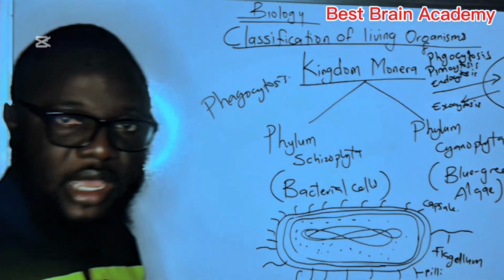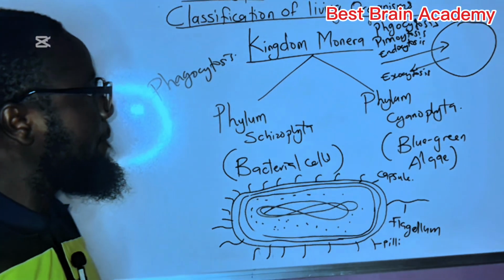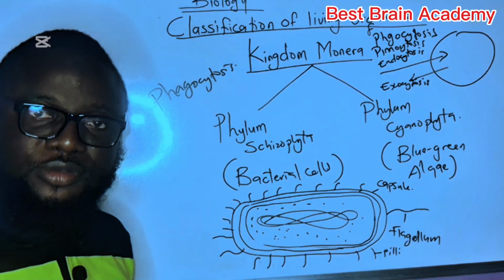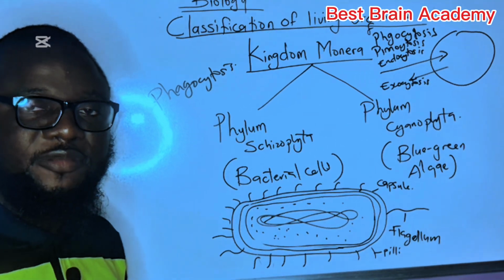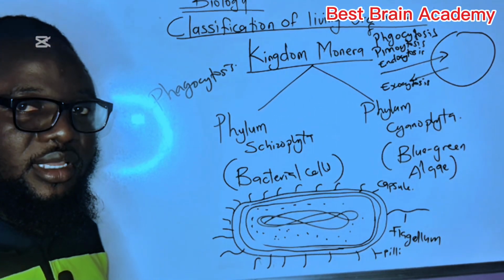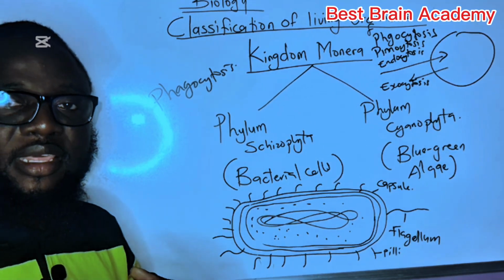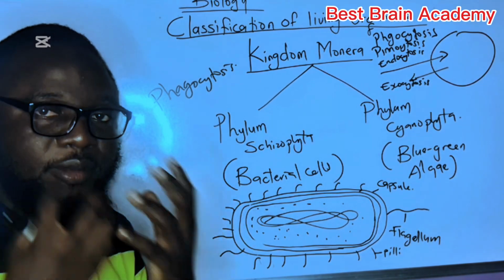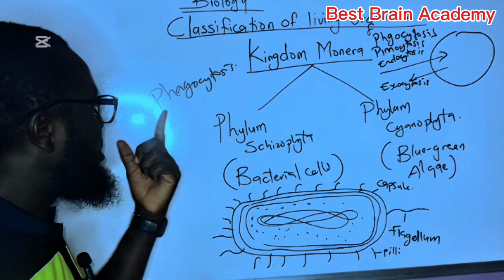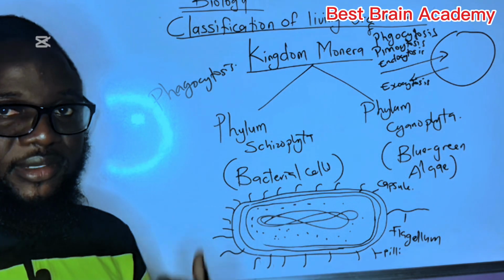Let me recap a bit. The first thing is that bacterial cells have a capsule, which prevents them from being ingested by phagocytosis. The meaning is that it protects the bacterial cell from being eaten up by another cell. And remember, I said the word phagocytosis means that a cell is eating up another cell.